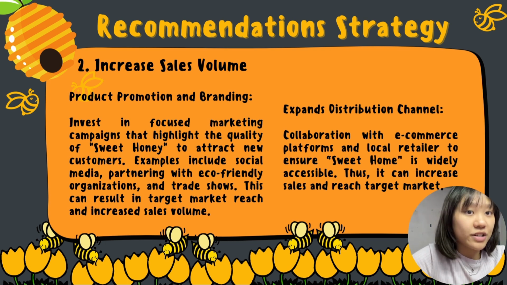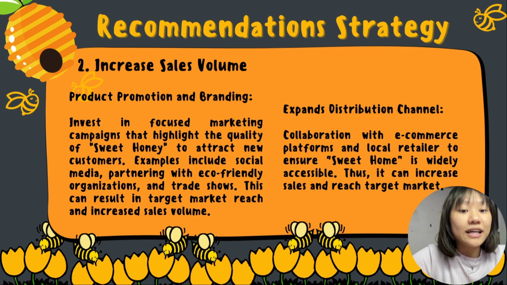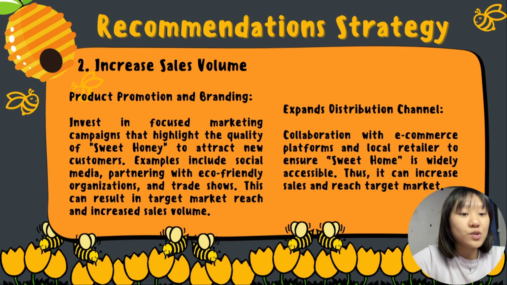The second recommendation strategy is to increase the sales volume with product promotion and branding and expand distribution channels. For product promotion and branding, invest in focused marketing campaigns that highlight the quality of sweet honey to attract new customers, for example, social media, partnering with eco-friendly organizations, and trade shows. This can result in targeted market reach and increased sales volume. To expand distribution channels, collaborate with e-commerce platforms and local retailers to ensure sweet honey is widely accessible, thus it can increase the sales and reach the target market.